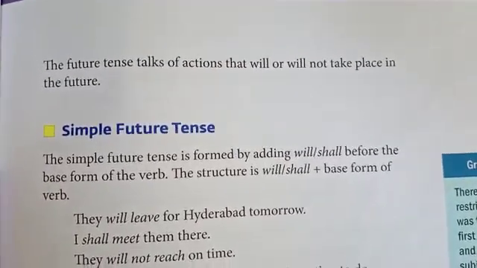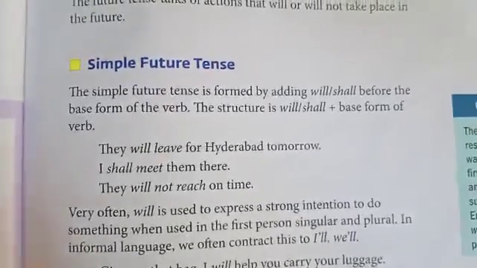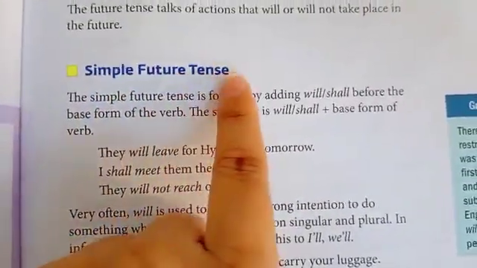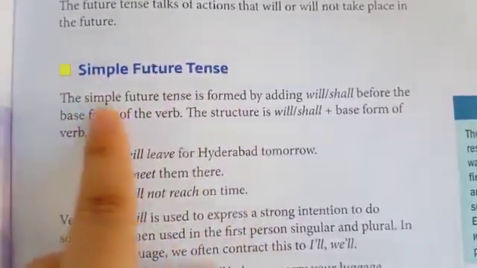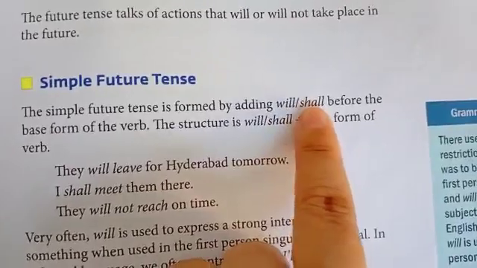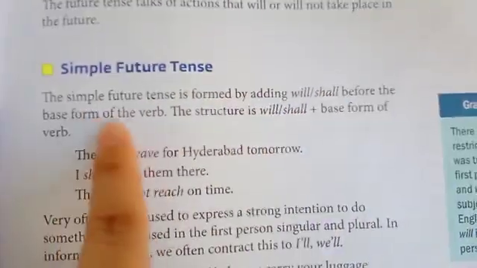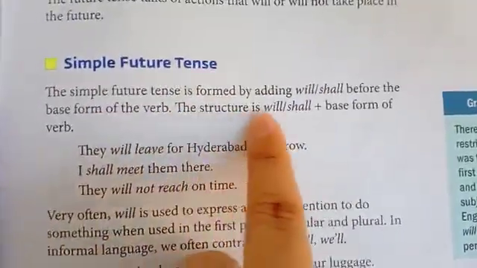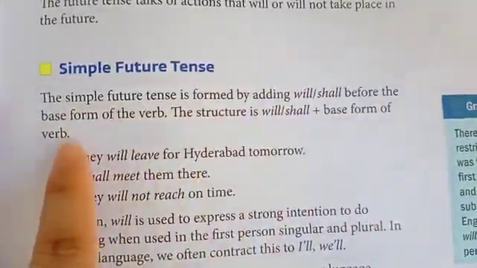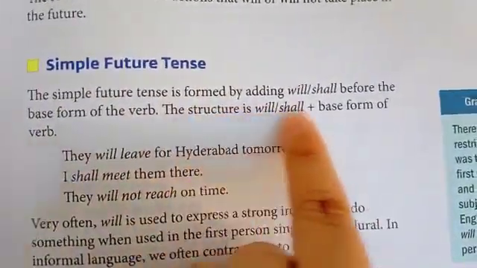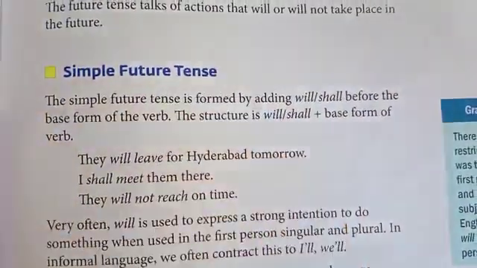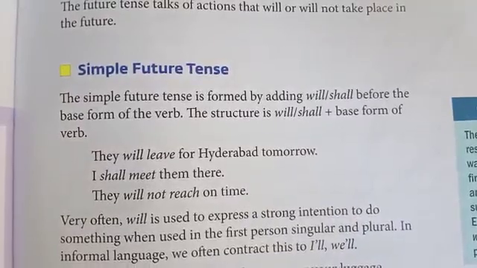All right? The first type of future tense here is simple future tense. The simple future tense is formed by adding will or shall before the base form of verb. The structure is will or shall plus base form of verb. So all of you underline the structure of simple future tense: will or shall plus base form of the verb.